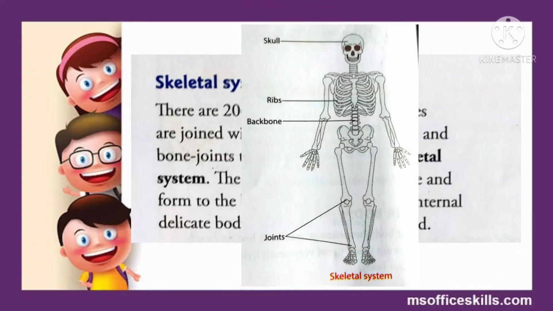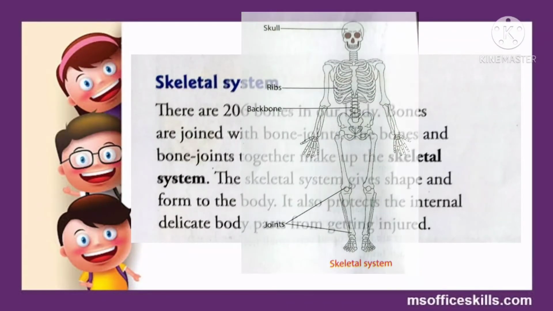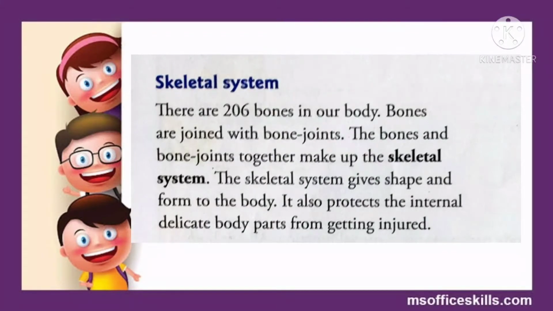This system has different parts such as skull, ribs, backbone, joints, etc. The main function of this system is that it gives shape and form to the body, or we can say it provides support. Another function is that it also protects the internal delicate body parts or organs from getting injured. Just like a cage, it protects our other body parts.